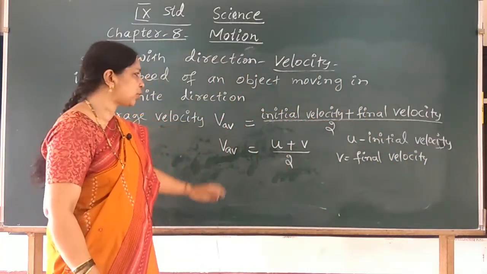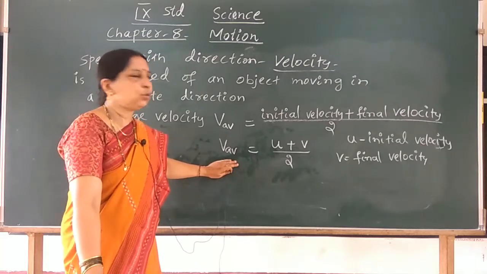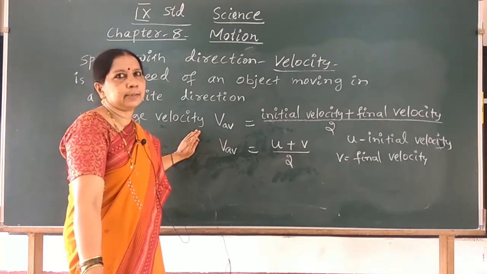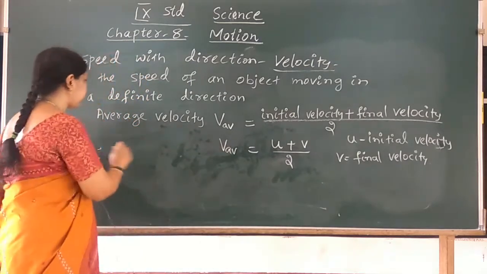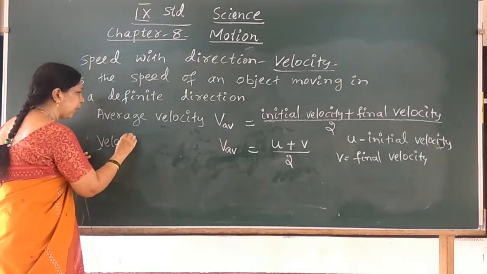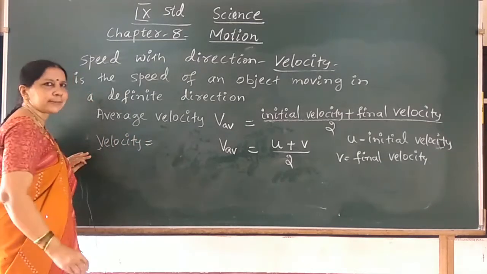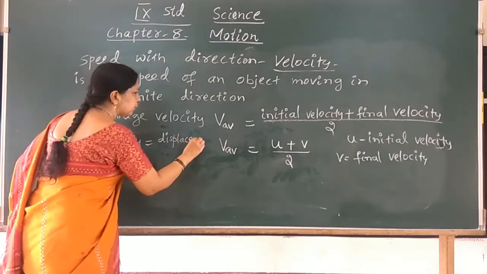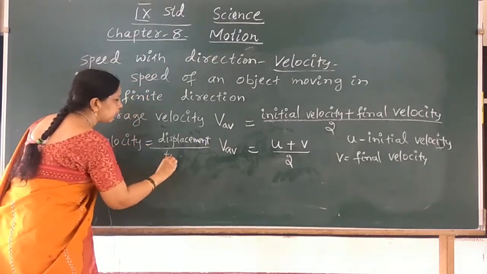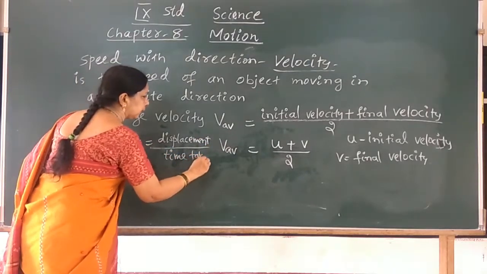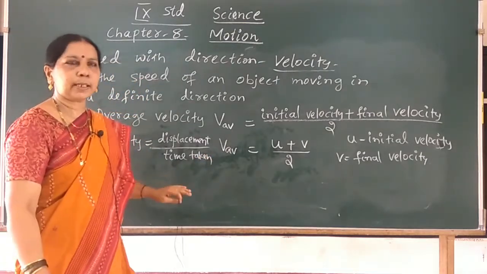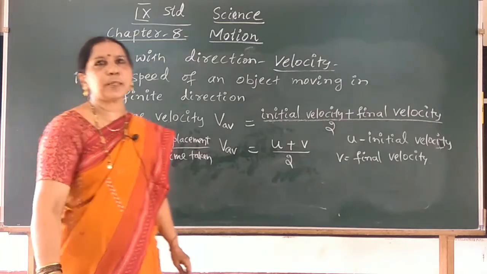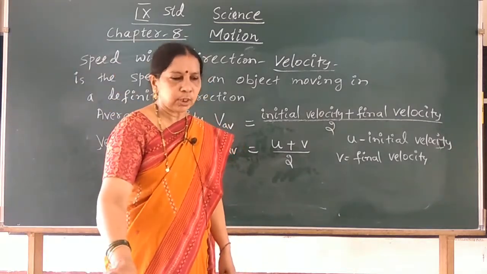So this is the expression for average velocity, U plus V by 2. And what is velocity given by? Velocity is equal to displacement by time taken. Velocity, you have learnt in 8th standard already. Velocity V is equal to displacement divided by time taken. So displacement by time is the expression for velocity. So this is about velocity.